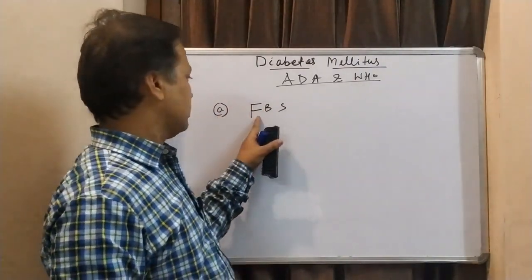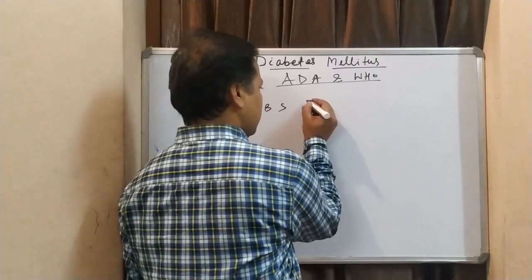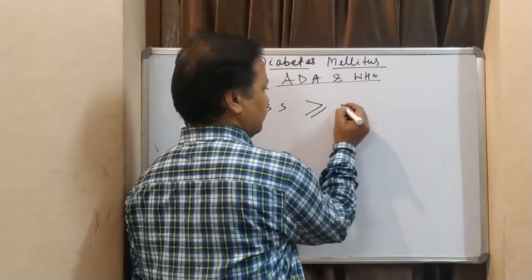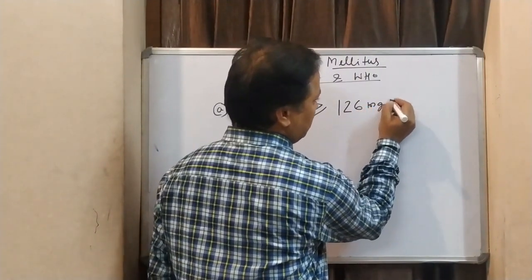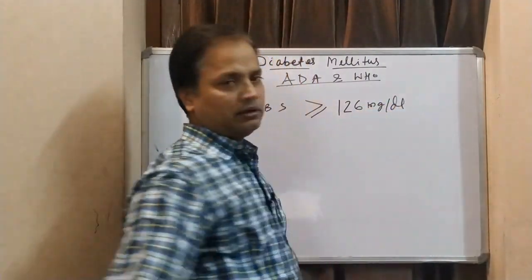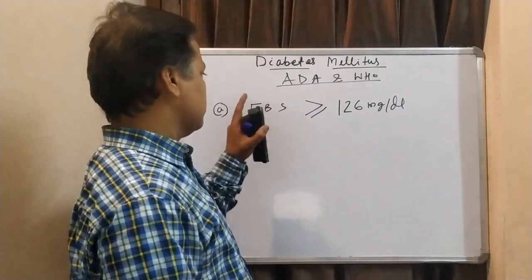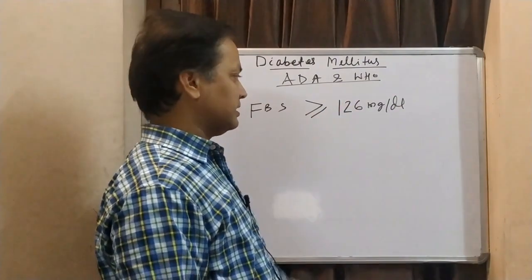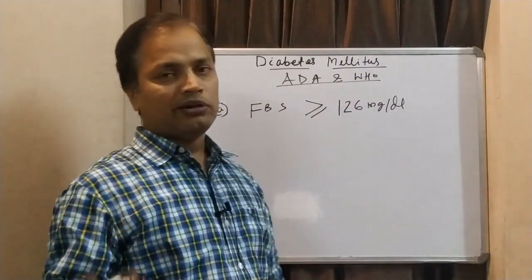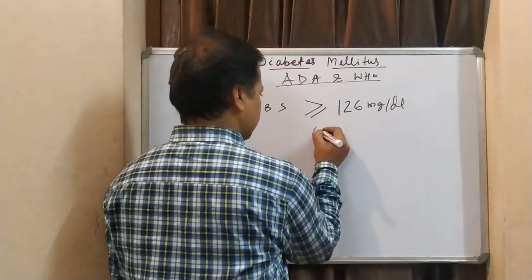If a person's fasting blood sugar level is more than or equal to 126 mg per dl, we can suspect him to be diabetic.